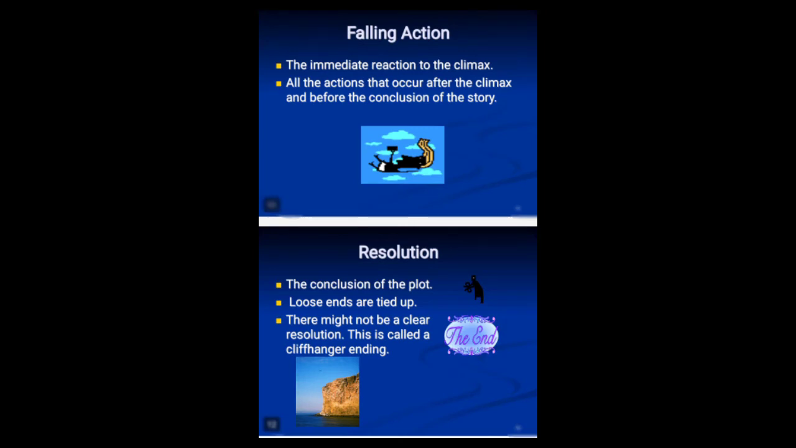So we have now the falling action. It is the immediate reaction to the climax, all the action that occurs after the climax and before the conclusion of the story. And lastly, the resolution. It is the conclusion of the plot. Loose ends are tied up. There might not be a clear resolution, and it is called a cliffhanger ending.